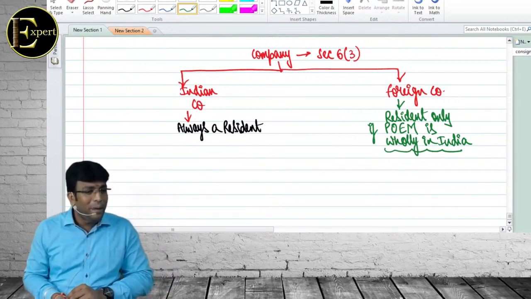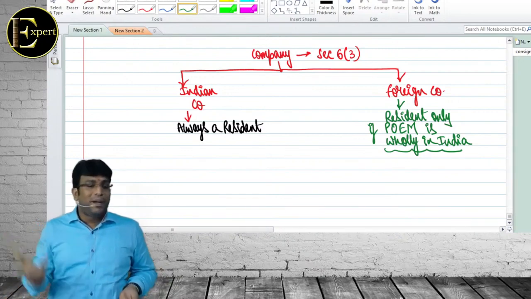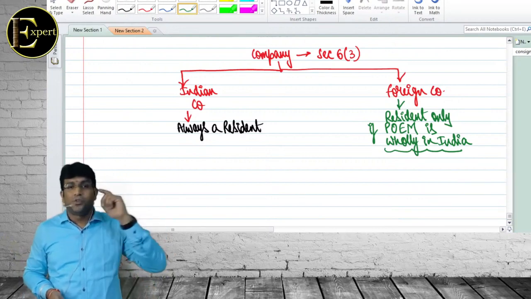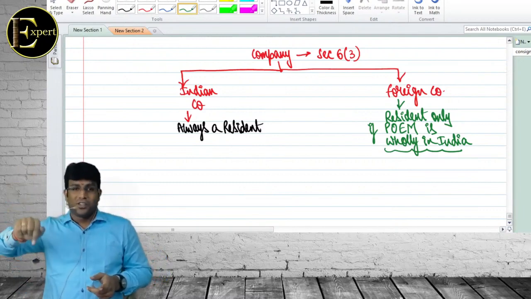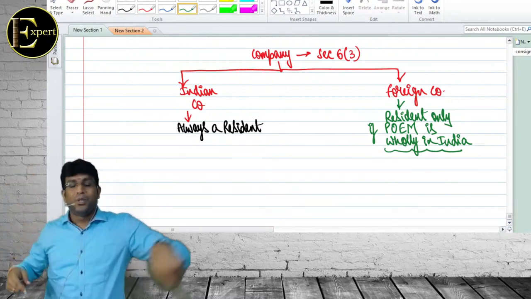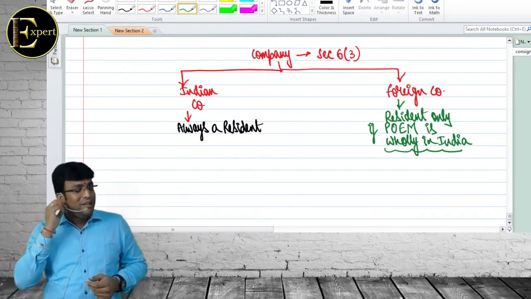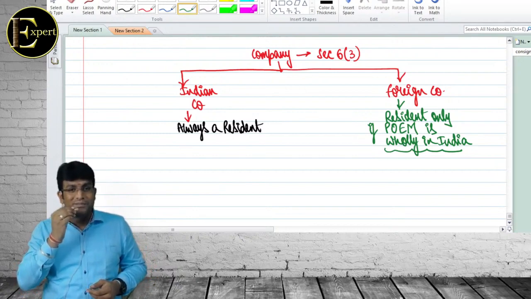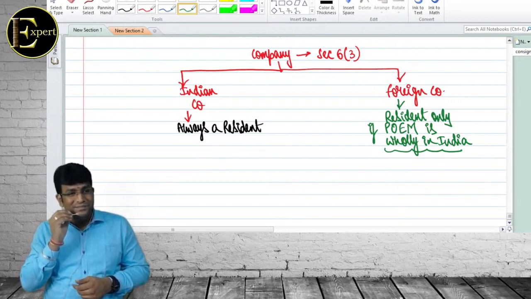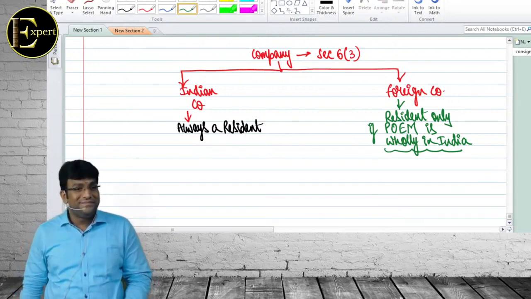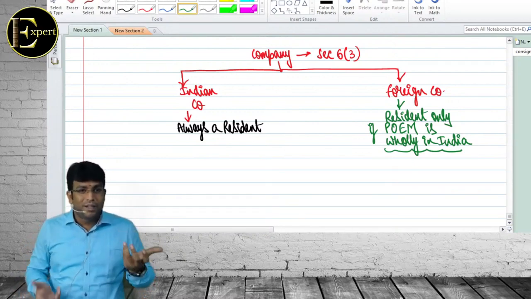Is that clear? Incorporated outside India to reduce tax burden. Obviously, no. See, a lot of Indian companies incorporate abroad to do that. For example, when a US company wants to come to India, directly they don't come to India. The US company incorporates a company in Mauritius. US will hold in Mauritius, Mauritius will hold in India. They try to play that game so as to escape the taxes. But they forget that the government knows all their games. Even this Tesla thing is going on right now. Yeah, Tesla also has the same issues going on. True. Elon Musk, you know? Is that clear? Tesla is clear. This is clear.